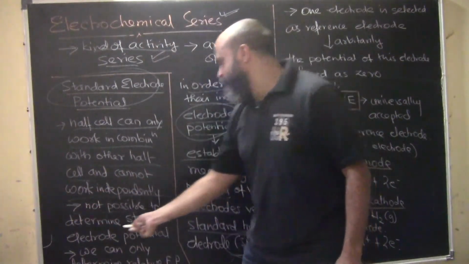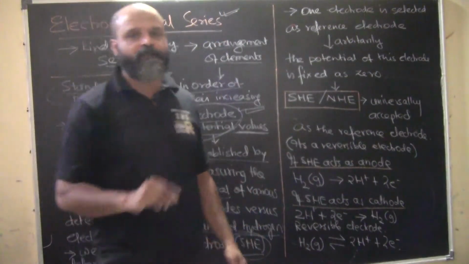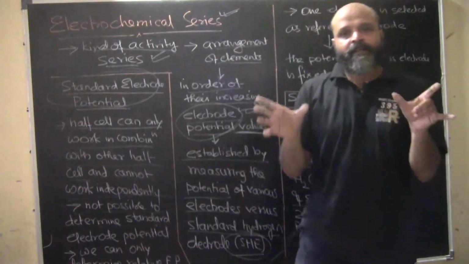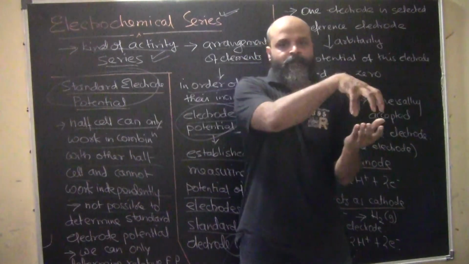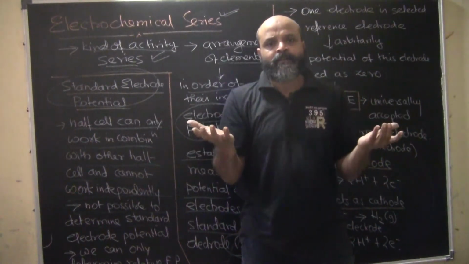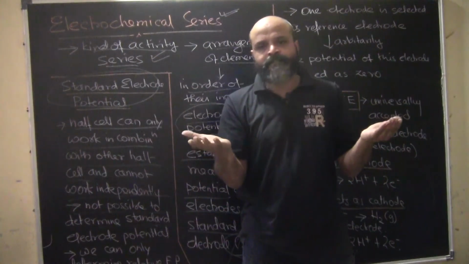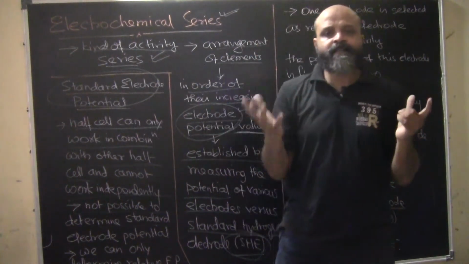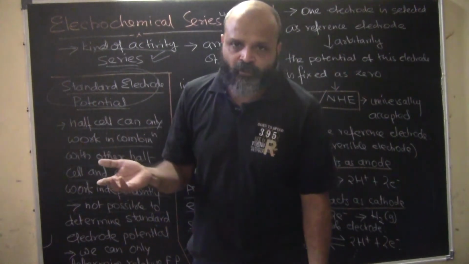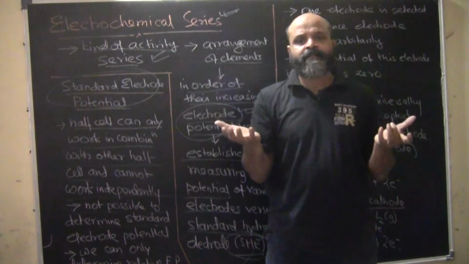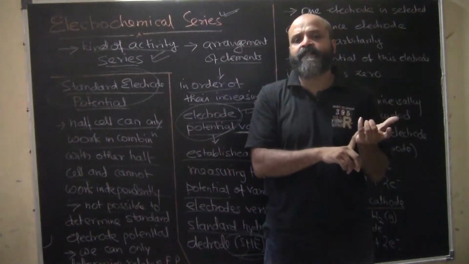So, it is not possible to determine standard electrode potential independently, because we need to compare it with something. Just as we have weights and measurements, when we weigh anything, we have to weigh it in comparison with a standard: the mass of 1 kg iron being balanced by the weight that you are keeping here. In the same way, since it's a half cell reaction that we are referring to, whether it is a cathode reaction or an anode side reaction, the other half is absolutely necessary for the reaction to take place.